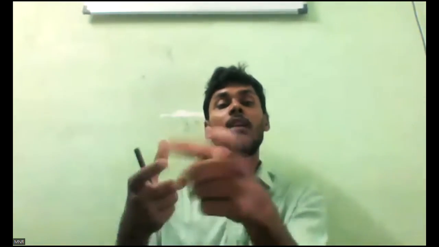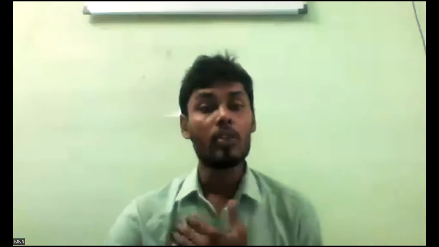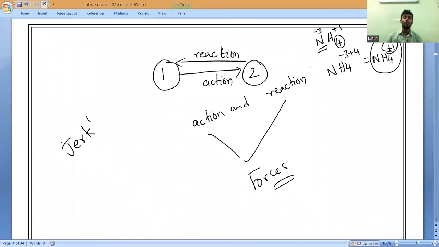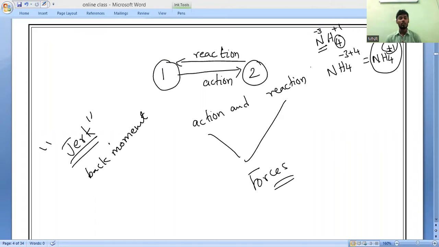That sudden backward movement is what we call a jerk. Please, all of you remember. Whenever I fire the bullet, a sudden backward movement of the gun comes. That is what we call a jerk. Is it okay, guys? Okay, everybody, please note it down. Now, this backward movement is what we call recoil.